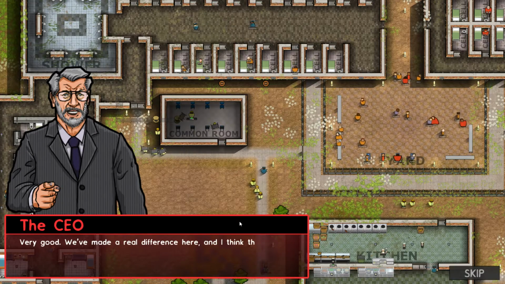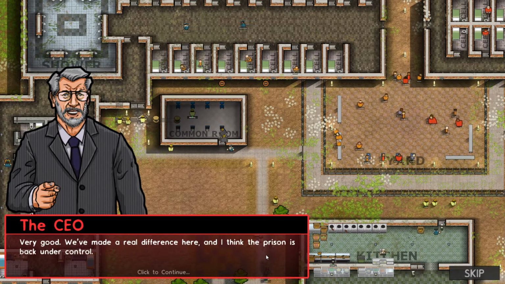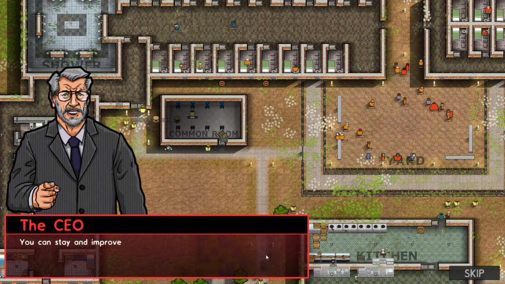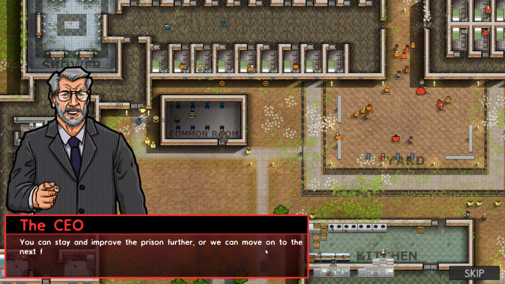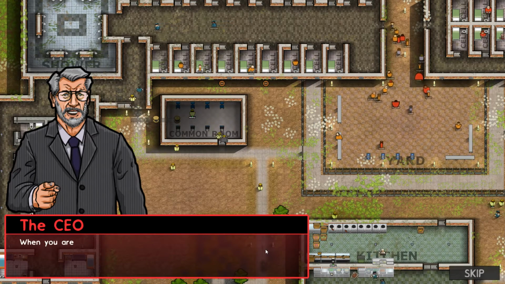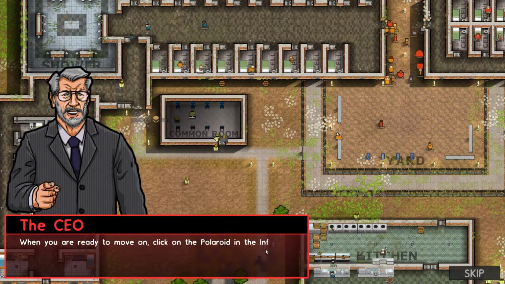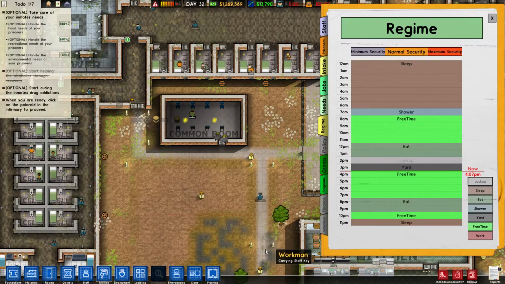Very good. We've made a real difference here, and I think the prison is back under control. You can stay and improve the prison further, or we can move on to the next facility. When you're ready to move on, click the Polaroid in the infirmary.